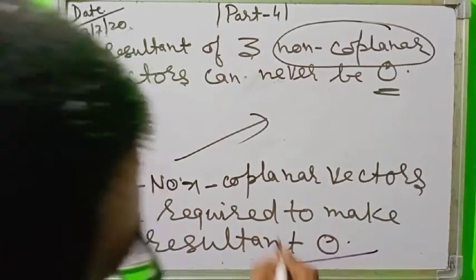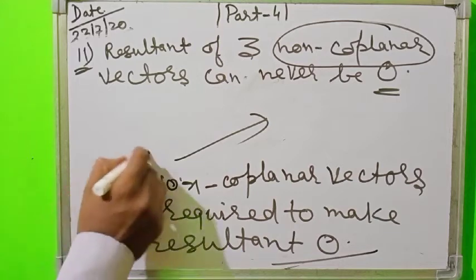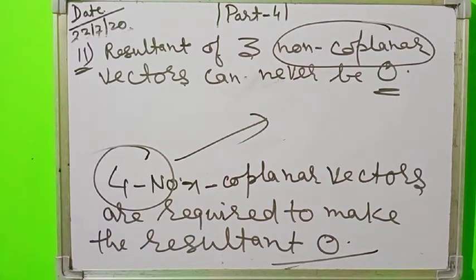So, how many non-coplanar vectors are required? 4 non-coplanar vectors are required to make the resultant 0, and minimum 3 coplanar vectors are required to make the resultant 0. These things might be clear to you.